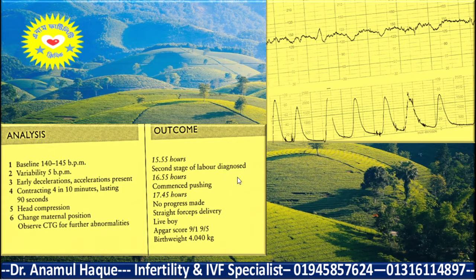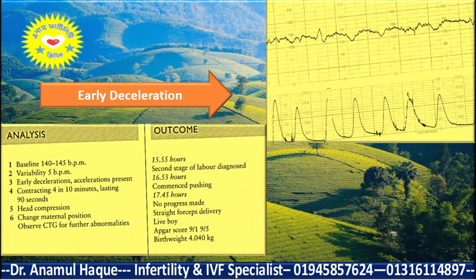Here, on monitoring, the second stage of labor was diagnosed, and the patient commenced pushing, but no progress was made, so they did forceps delivery as the labor was not progressing. So this is the typical picture of head compression as there is early deceleration. This is a typical head compression as the labor is not progressing smoothly, so they did forceps delivery. This is the early deceleration.